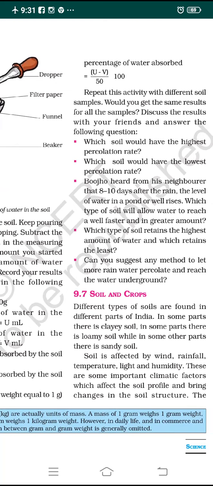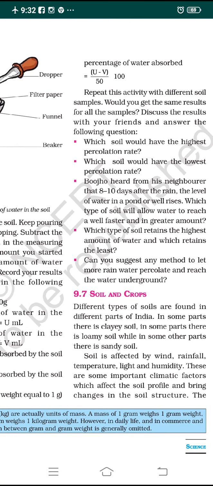You can repeat this activity with different soil samples. Would you get the same result for all kinds of samples? You may not. Discuss these results with your friends, and you can even discuss the following questions. Which soil would have the greatest percolation rate? Which kind of soil would have the lowest percolation rate? You can discuss that.